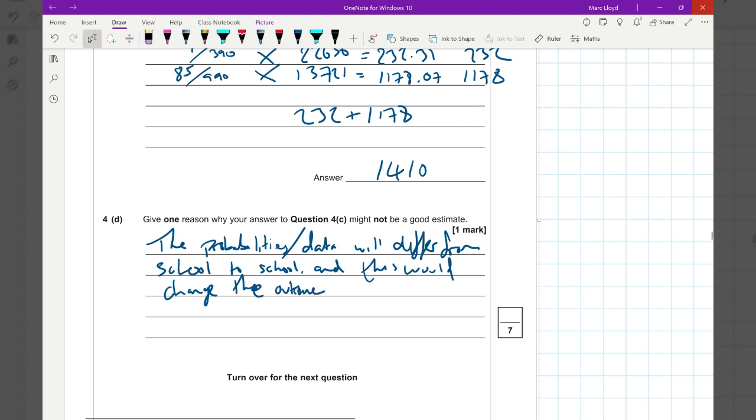That's my bit anyway. So I'll just have a quick look at the mark scheme, see if I can add anything to that. The rate of cycling may have changed since the survey was carried out. Okay, fair point. The sample was relatively small compared to the size of the population. The rate in the population may be different than the rate in the sample, of course, and that's what we're talking about. And then it says the schools in the table may not be representative of Rochdale. So some really good points there.